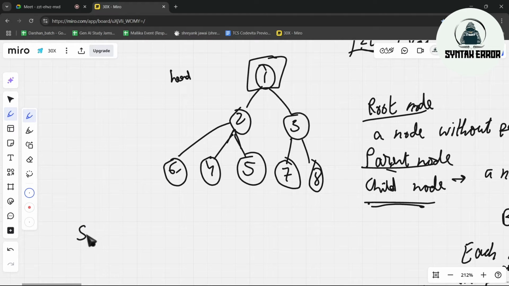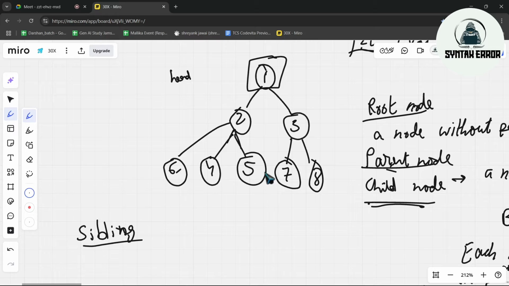Now let's talk about sibling node. So if this is a parent, this is a child, then the nodes present at the same level are called siblings. So 1's children are 2 and 3. So 2 and 3 are siblings. For 2, what are the child nodes? 6, 4, 5 are the child nodes. Right? So who are siblings? 6, 4, 5 are the siblings.